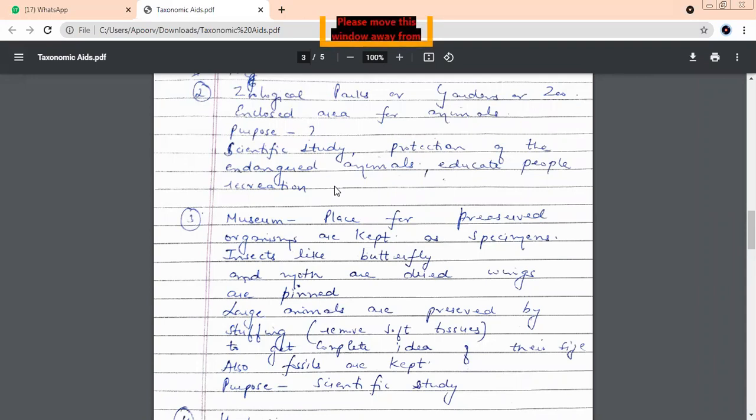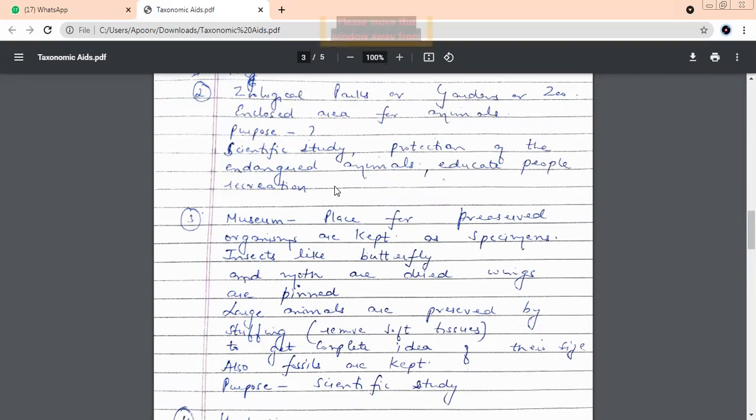They are first dried. I'm talking about worms and small insects like butterflies. First, they are dried because we always know that water leads to decay. Then their wings are spread and they are pinned on sheets. This is how they are kept.